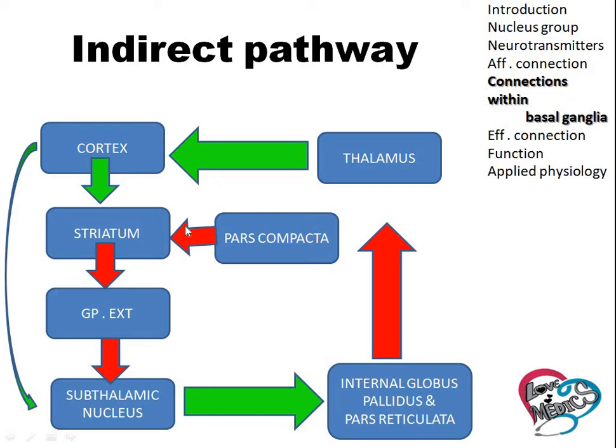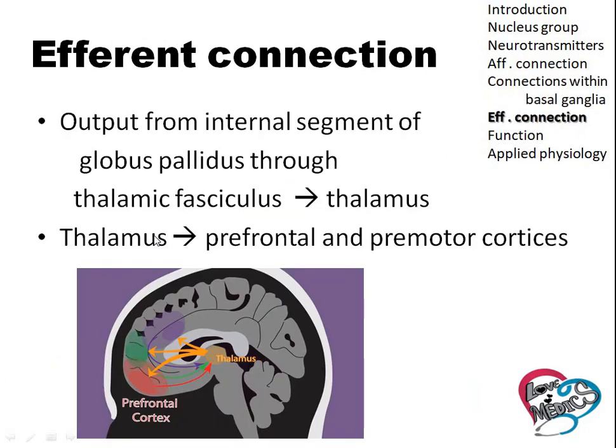The Parkinson disease patient has damage in the inhibitory effect from the pars compacta to the striatum. So, they don't have the inhibitory effect. Efferent connection means the connection from the basal ganglia to the cortex. We already saw that the thalamus sends the projection to the prefrontal and the premotor cortex.